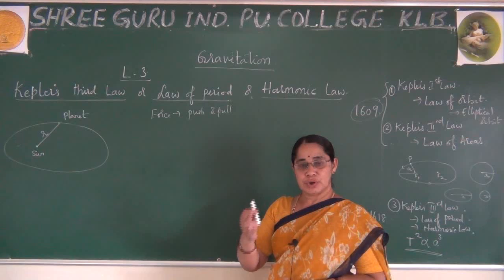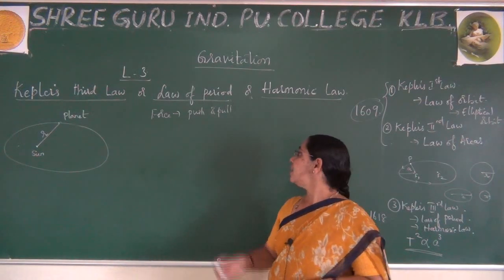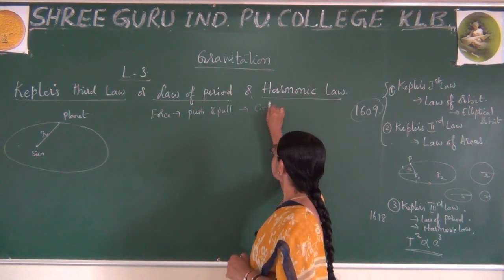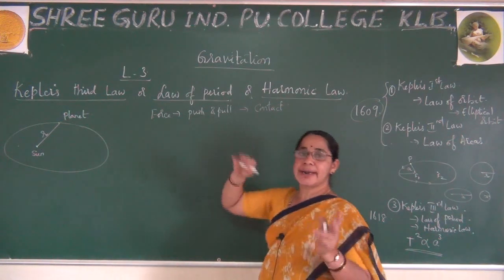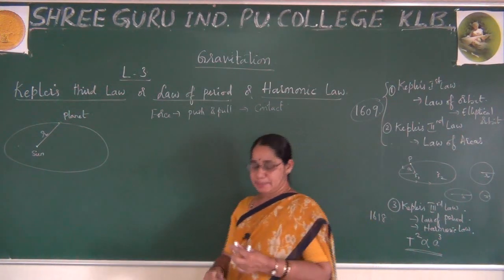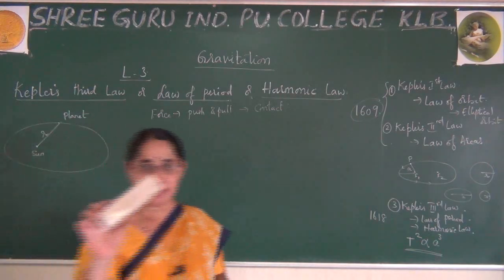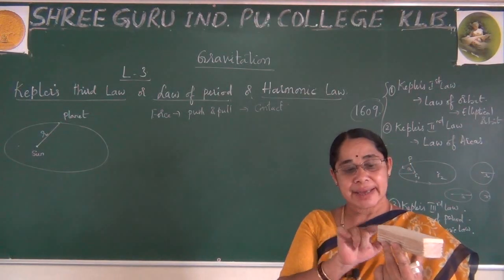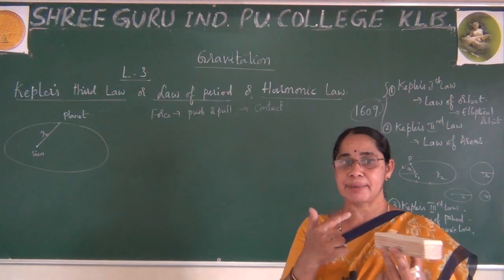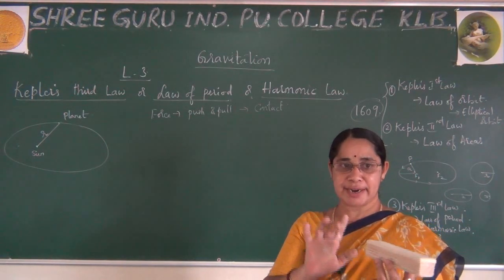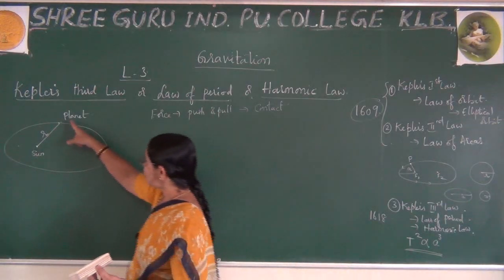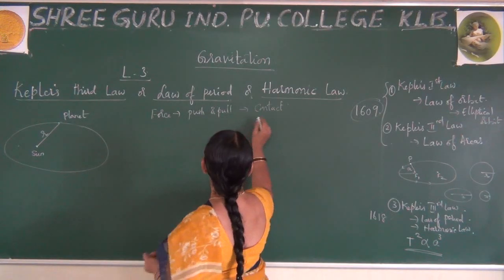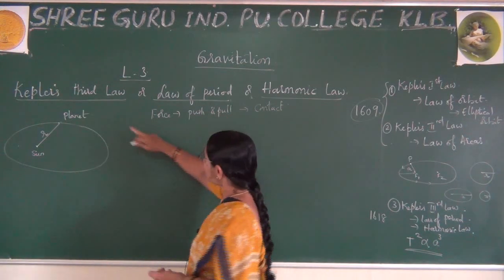So what do you observe? In the coming days you will learn that this push or pull explains the force whenever the object is in contact. Whenever there arises a contact, you can explain that a force is there. If I want to push this object, I have to put force on it. There arises a contact between the object and my hand, due to which there arises a contact force. But remember, here there is no contact between them. It is too far. Even then there arises the force.